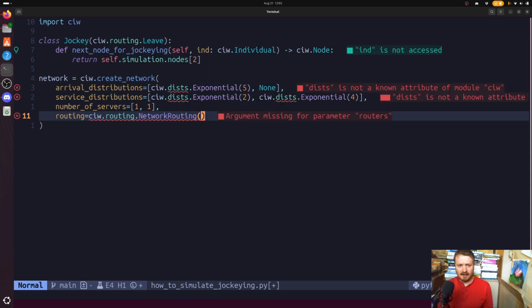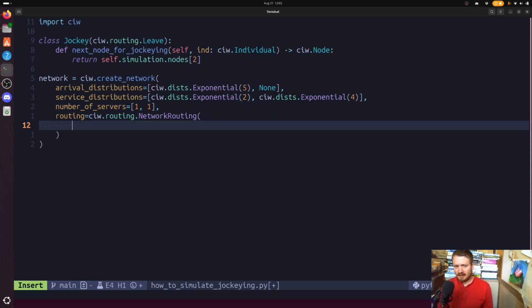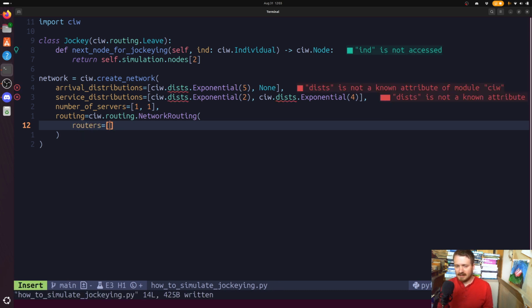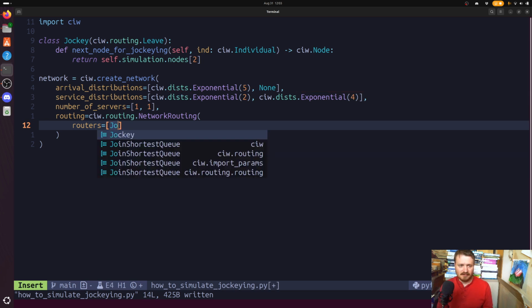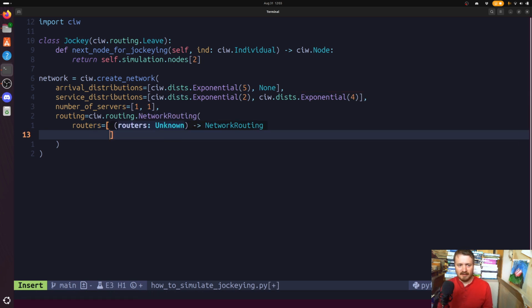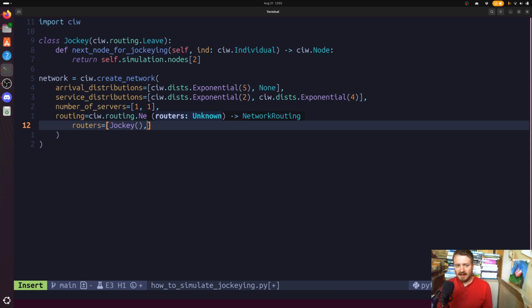We're going to throw in this routing class, this network routing class, and we pass a router function class, or a class with these methods that decides. So we'll throw our jockey in. So at node 1, if they were to renege after some amount of time, instead they jockey in the sense of they don't leave the network, they actually go to node number 2.